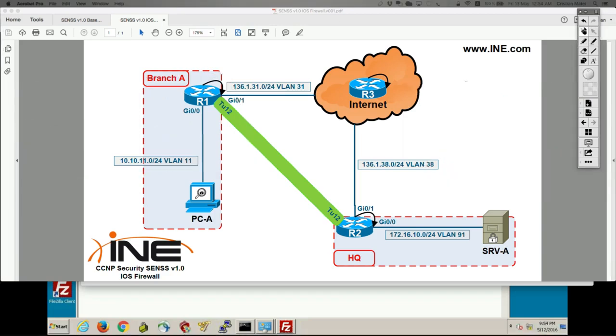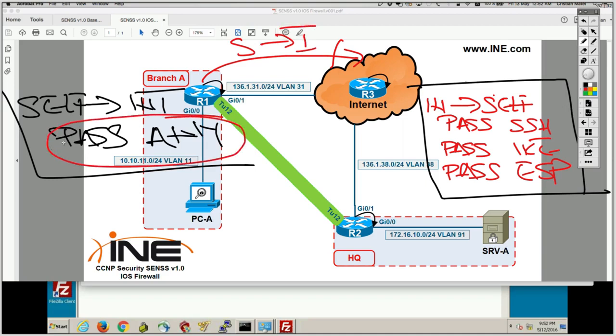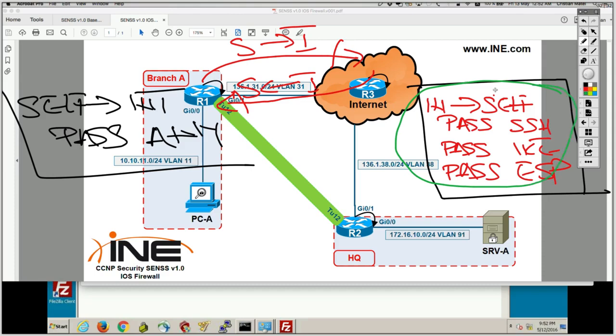But based on this config in here, if I go on router 1 and try to now telnet out to router 3, that's going to be traffic from the self zone to the internet zone. It's going to match on the pass any action. But because it's a pass and not statefully inspected, as traffic flows back in, it's going to be traffic from the internet zone to the self zone. And return traffic is now going to match on my configuration. It's going to match on a class default. So now I lost.